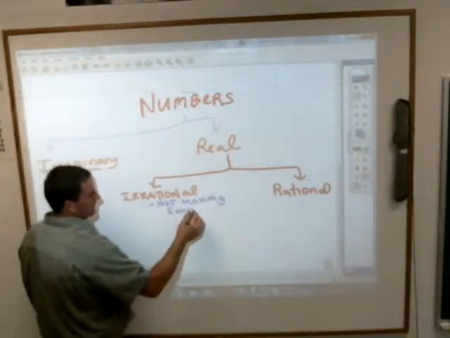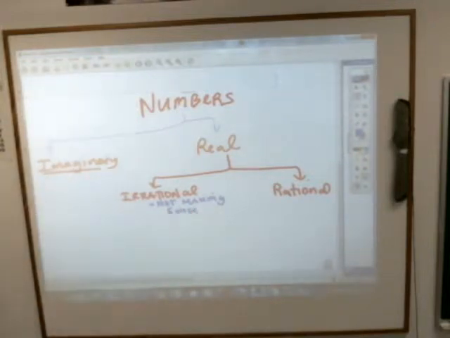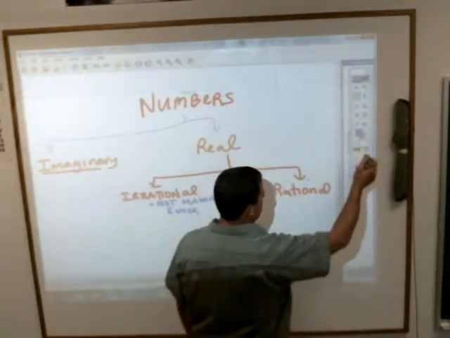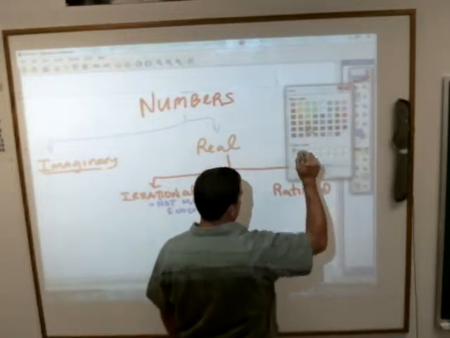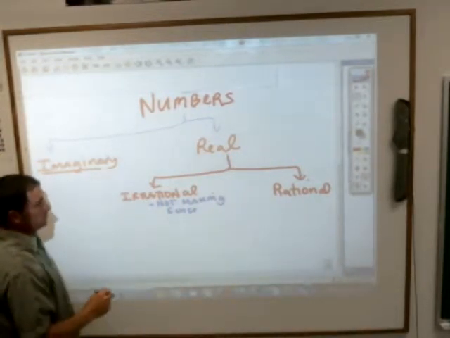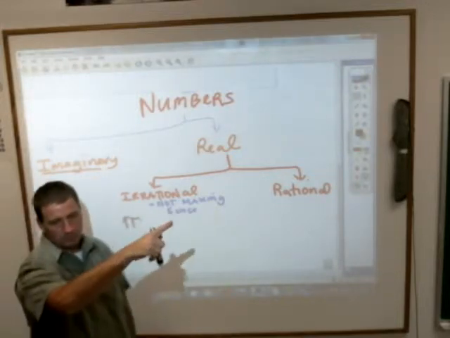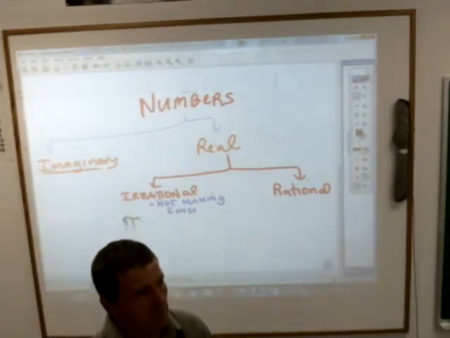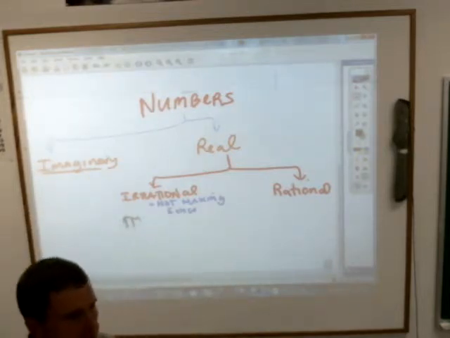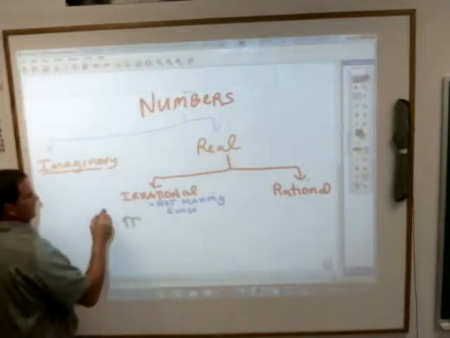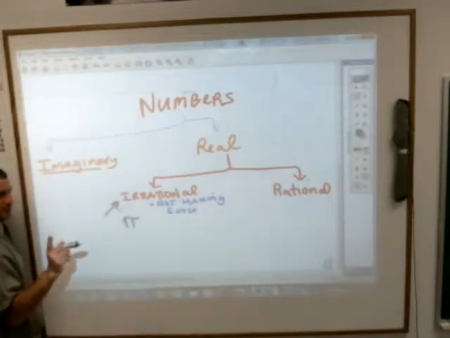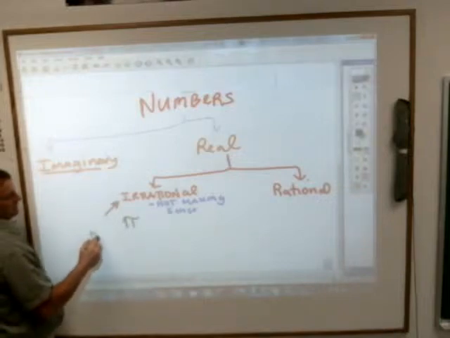Now, with that being said, here is where the examples really will help you out with irrational numbers. Irrational numbers are numbers that don't make sense. There's really only two things you have to remember that are irrational numbers. Okay? The first one is pi. That number up there on the wall is an irrational number, because irrational numbers do this. Write this down: irrational numbers are